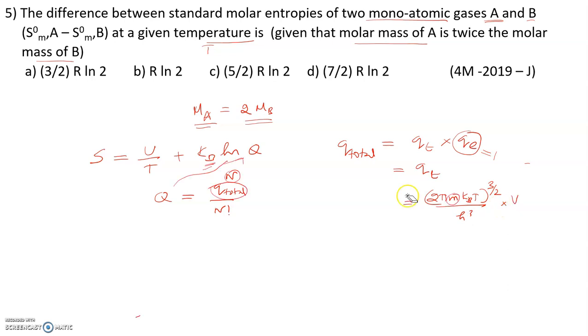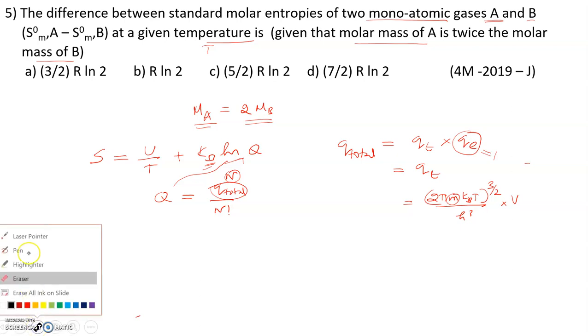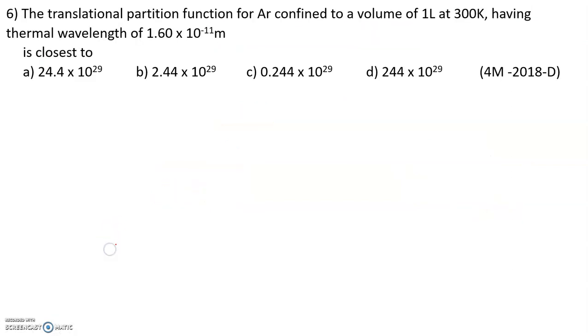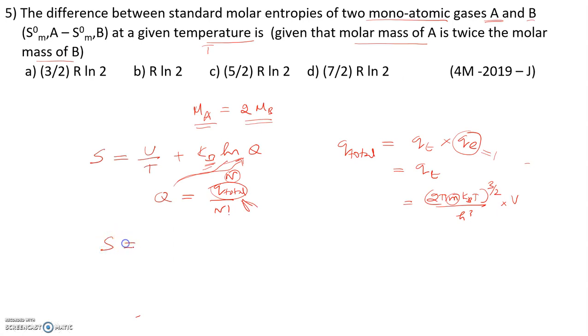So if I substitute this value of Q total in this place, and if I substitute this value here, we will get an expression for S. Except the mass, the remaining things are constant, right? Therefore we can include the entire constant as x here.